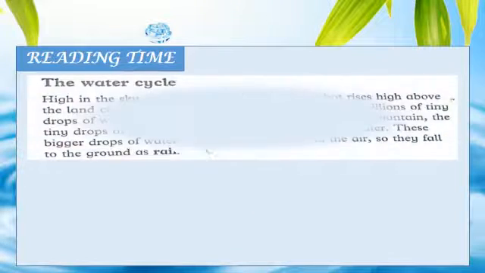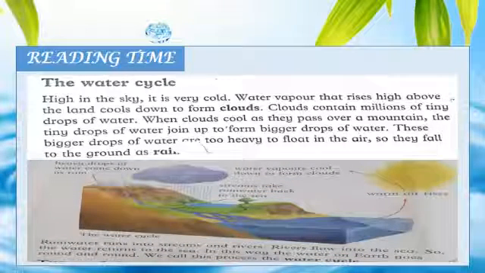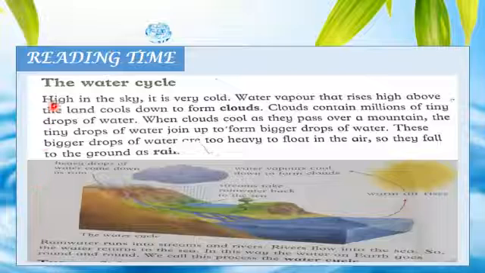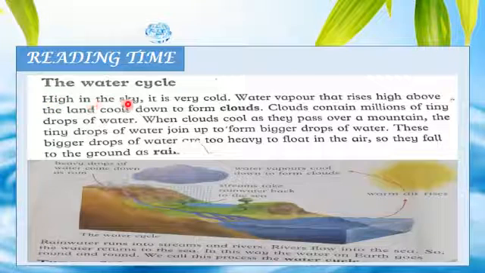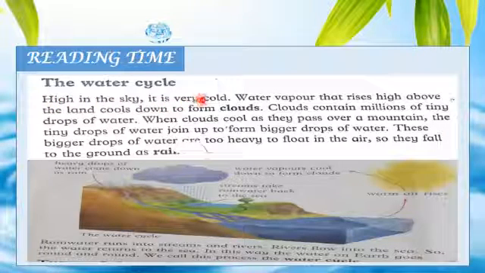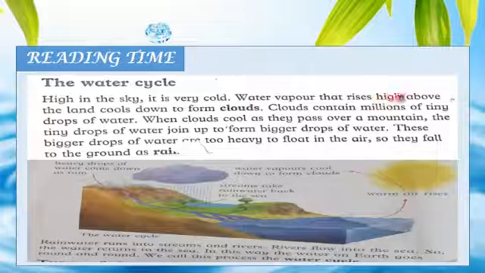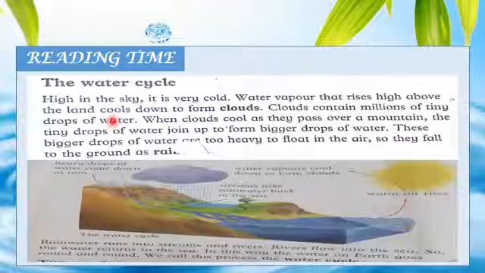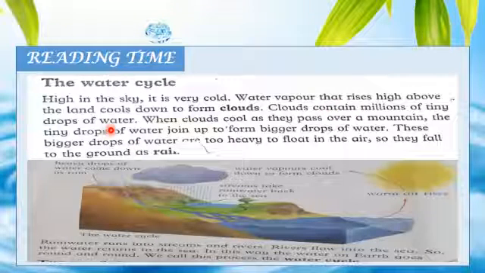Now students, it's our reading time. Let's start reading. The water cycle. What is water cycle? High in the sky, it is very cold. Water vapor that rises high above the land cools down to form clouds. Clouds contain millions of tiny drops of water.